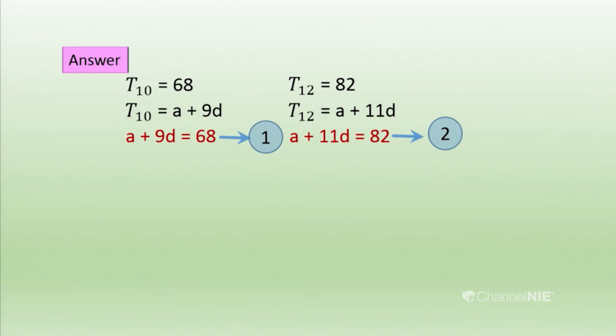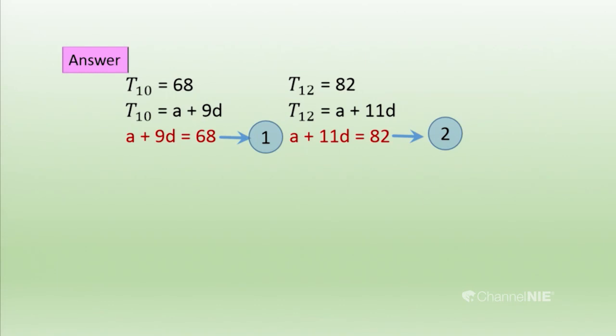The unknown terms are A and D. So we can simplify this by looking at the coefficient of the unknown term. A has the coefficient 1 in both equations, so we can remove it easily by subtracting the two equations.